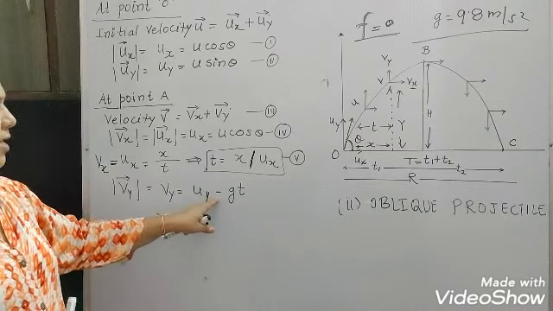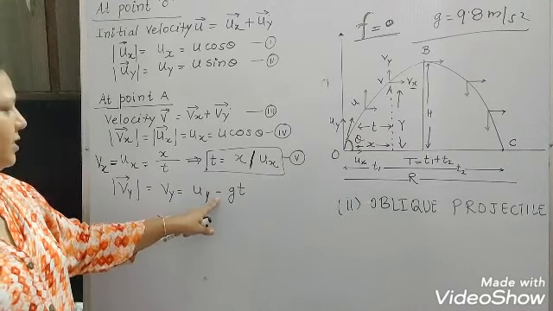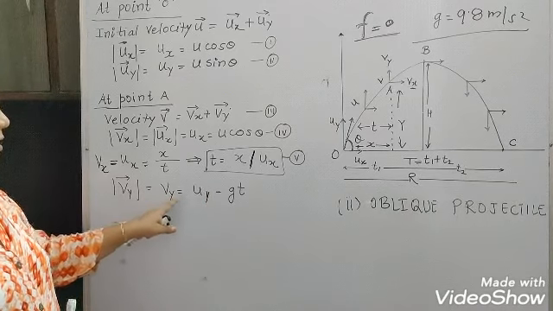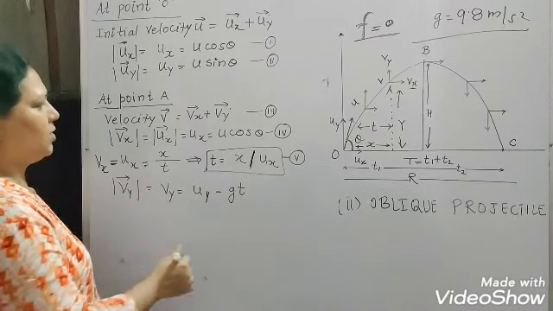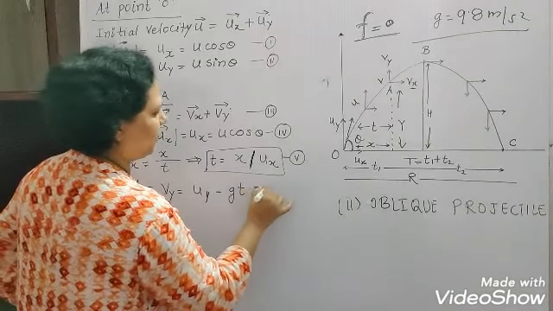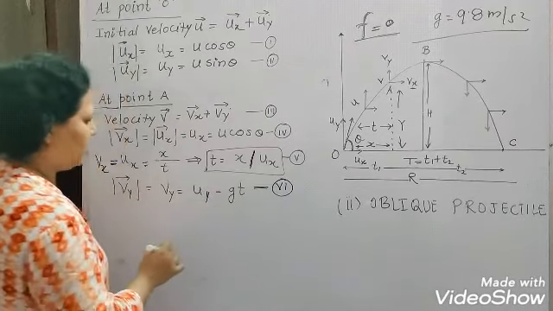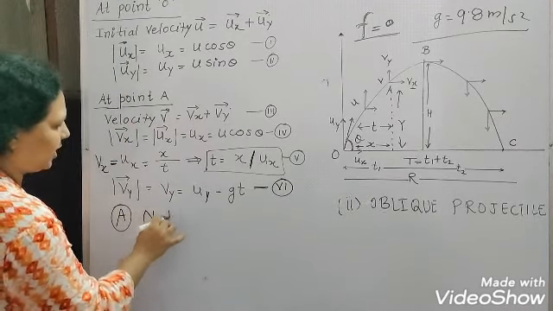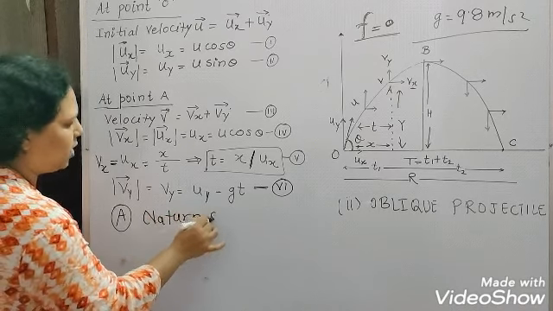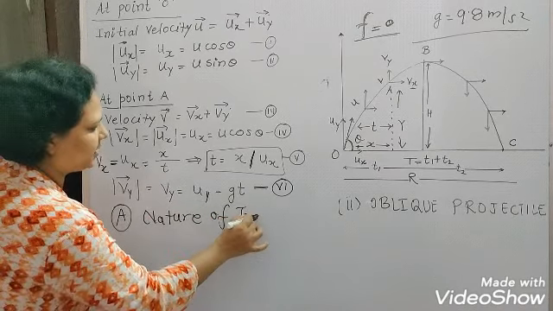So in place of A we write minus G, and Vy is now equal to Uy minus Gt. This is our sixth equation. Now come to the derivation, where we will find the nature of trajectory.